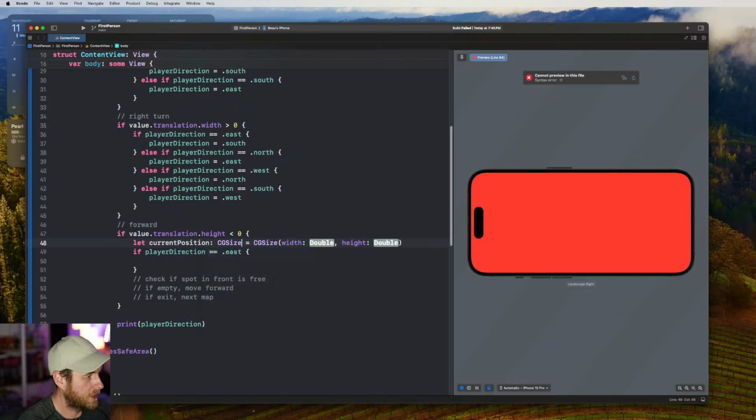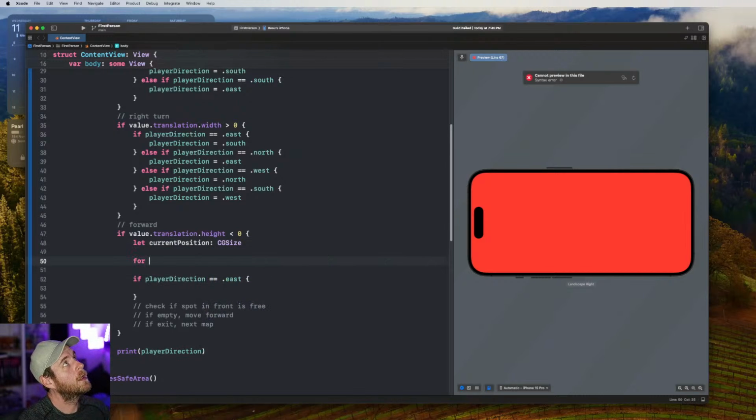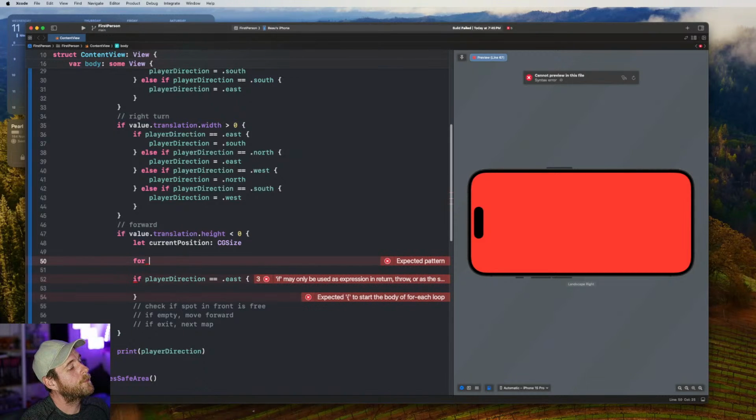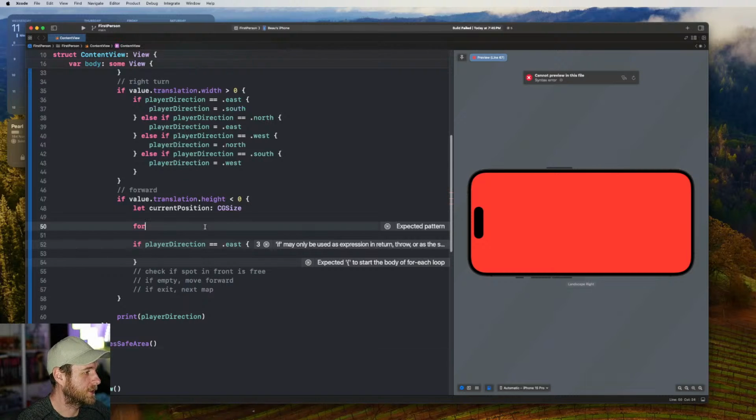Which would be CG size. So we can remove this for now. We're gonna have to do this each time they turn, so we might pull this out into another function at some point. But we're just doing moving forward to start with. I'll be happy if we finish today with just moving forward one spot if it's empty.